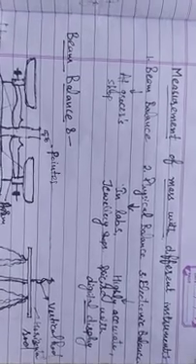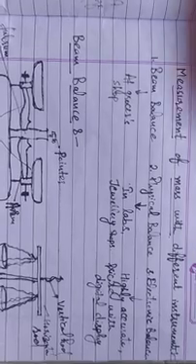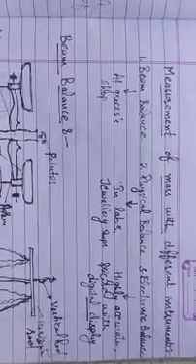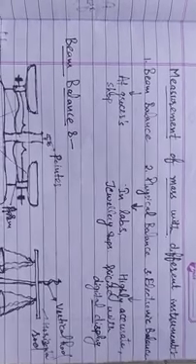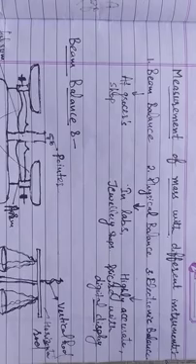Next is physical balance. Physical balance is seen in labs. It can be seen in labs or jewelry shops. Physical balance is same as that of the beam balance. The difference is that physical balance can measure small masses of the order of milligrams and grams.